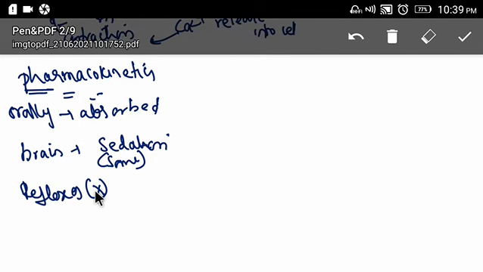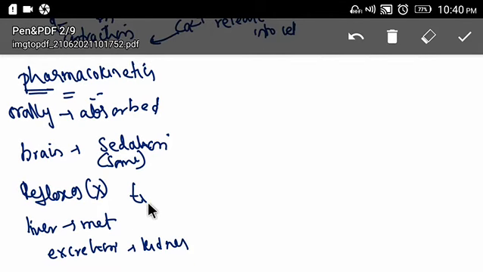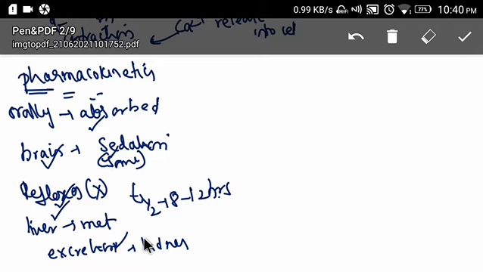It is metabolized in the liver. Excretion will take place through the kidney. The half-life is around 8 to 12 hours. So these are the pharmacokinetics. What have we discussed? It gets absorbed orally, goes into the brain and causes some sedation. It will not affect any reflexes. Metabolism takes place in the liver, excretion is through the kidney, and half-life is 8 to 12 hours.